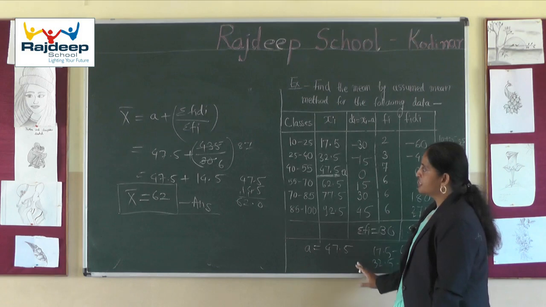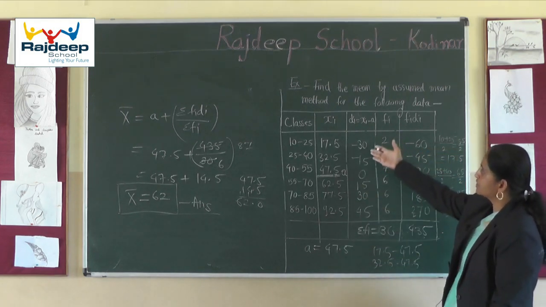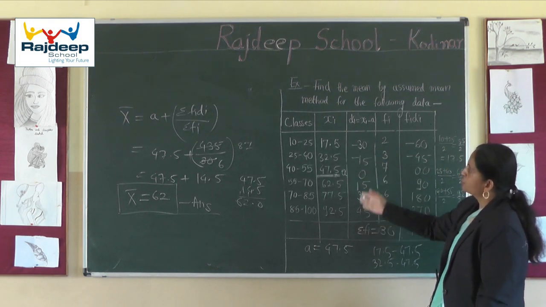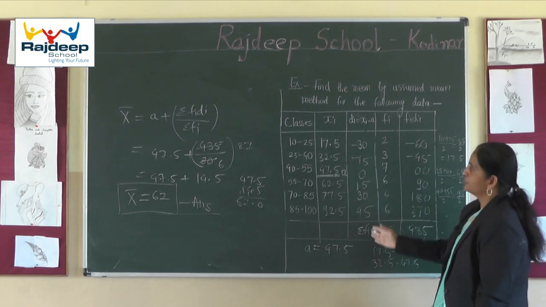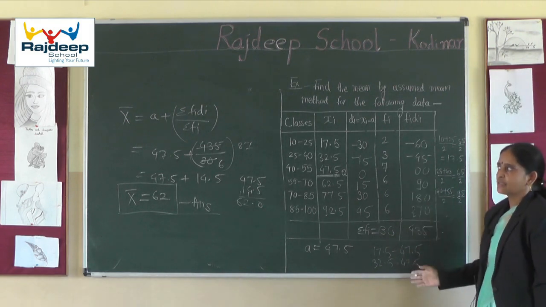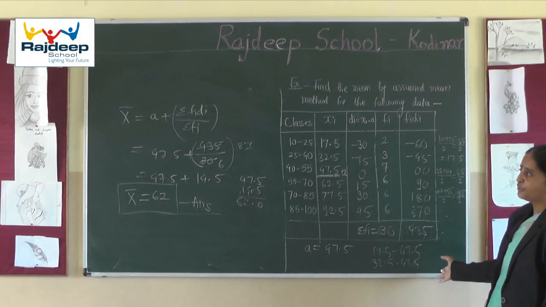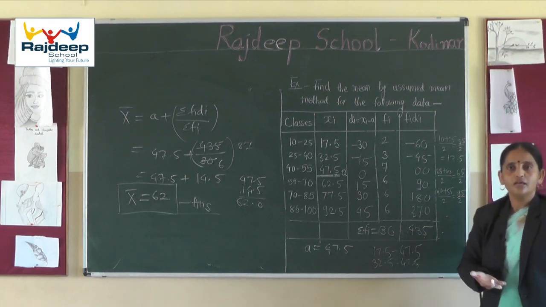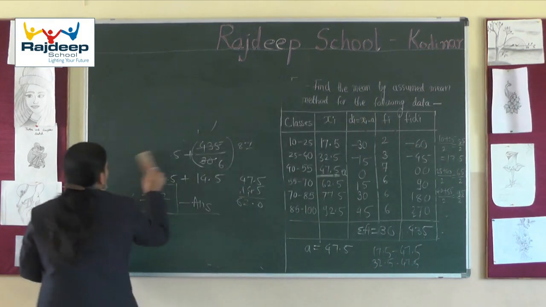So this was the first step to reduce the calculation, but even then, if you observe, these values of di are so big. So to minimize these values again, we will take the step deviation method. You note this and practice this sum again. And now I am going to introduce you to the step deviation method to calculate the mean. So the next method I am going to take is the step deviation method.